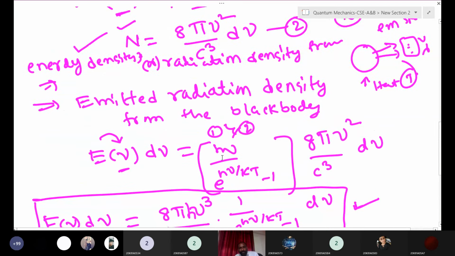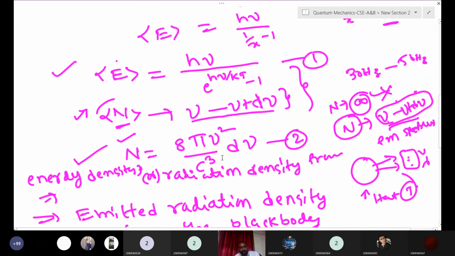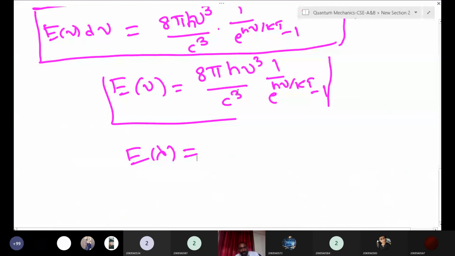So our job is completed. This derived law is able to explain the black body radiation problem completely. Earlier, Wien's law explained only the UV region and Rayleigh's law explained only the IR region.